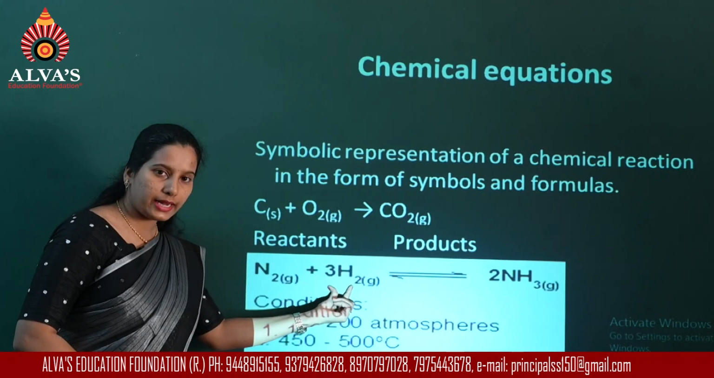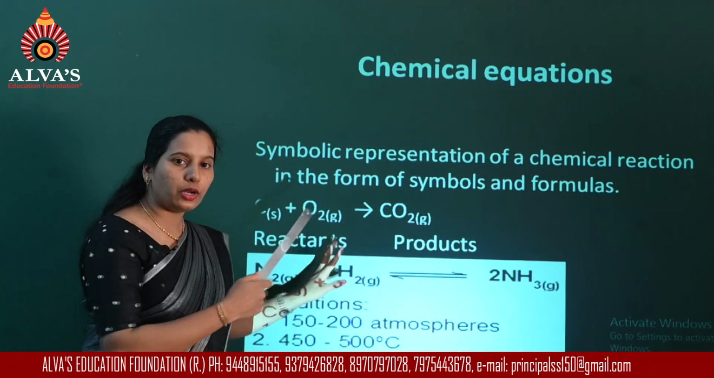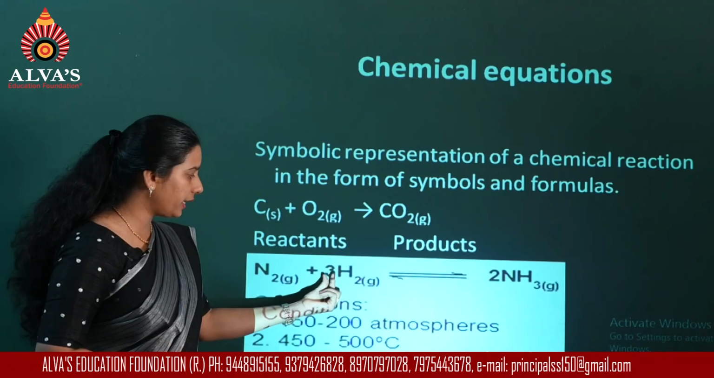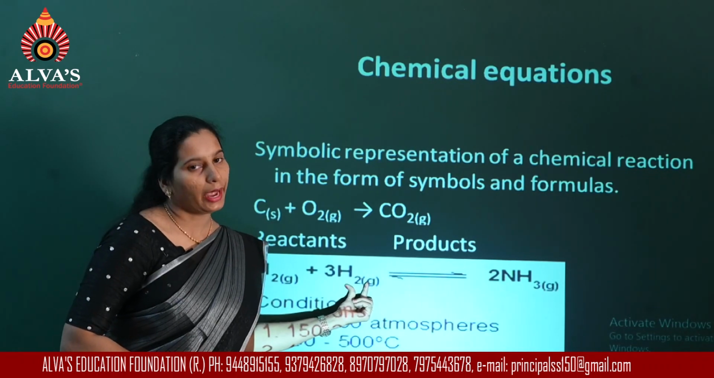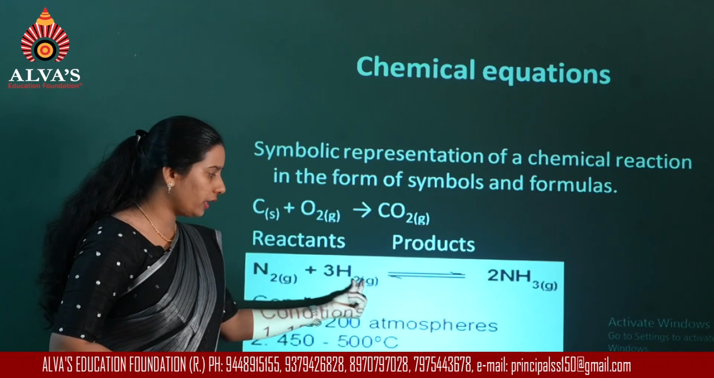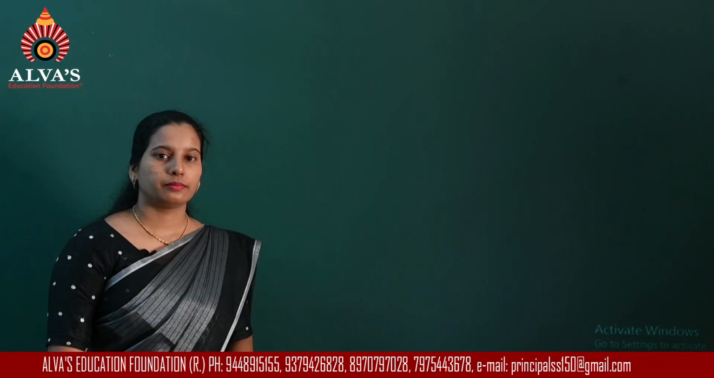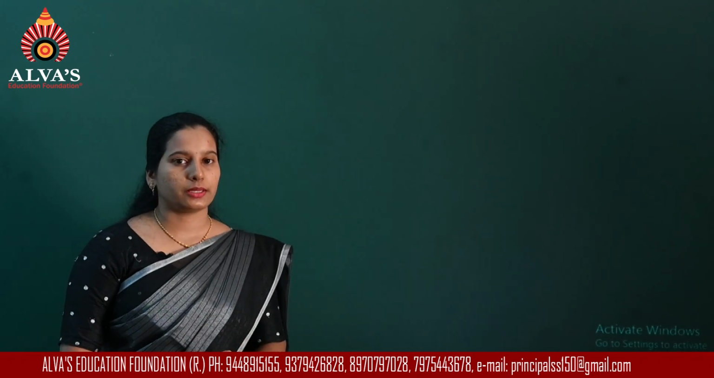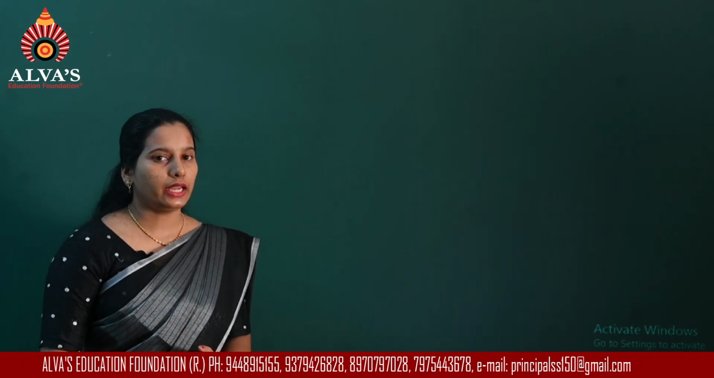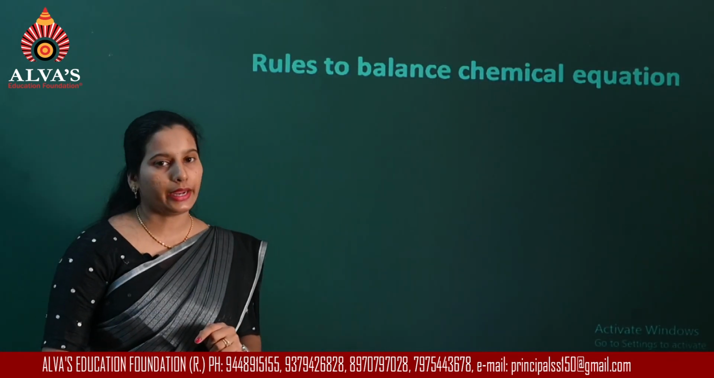So to balance that here, if you are taking only H2, to make it equal to what you have on the product side, it will be 3 molecules of hydrogen. So it becomes 3 into 2, 6 atoms of hydrogen. So balancing the chemical equation is very important. Now next we shall study the rules that are required for balancing the chemical equation.